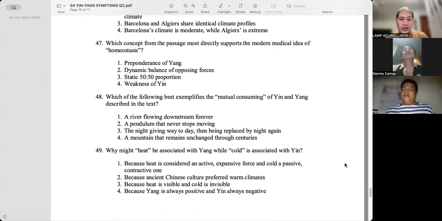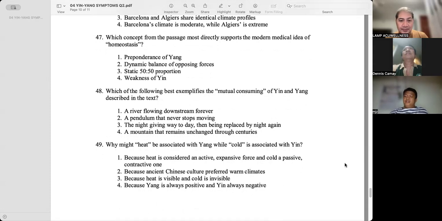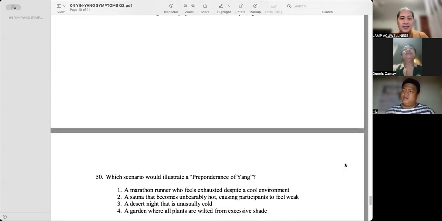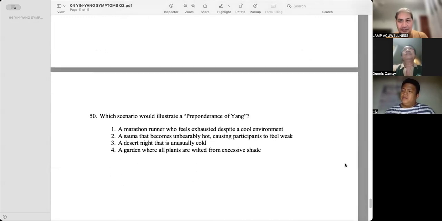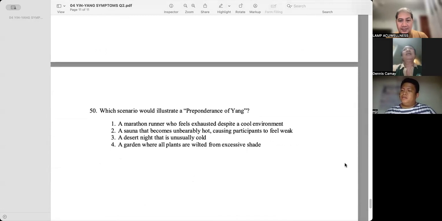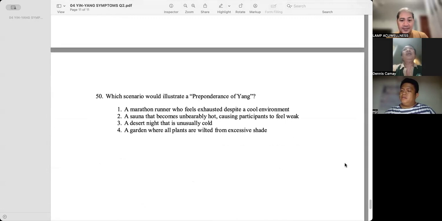Why might heat be associated with yang while cold is associated with yin? Because heat is considered an active, expansive force, and cold is a passive, contractive one. Which scenario would illustrate preponderance of yang? A sauna that becomes unbearably hot, causing participants to feel weak.